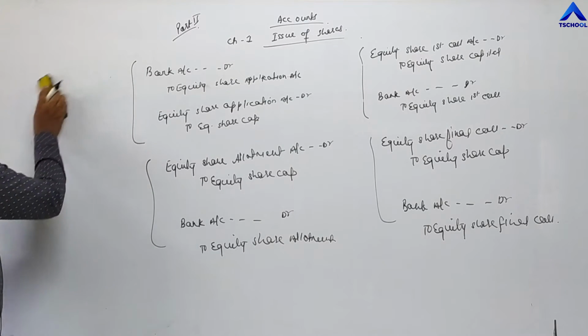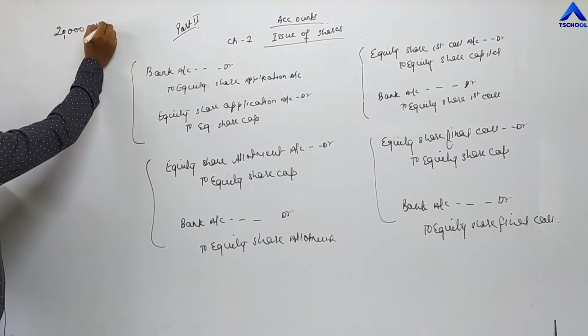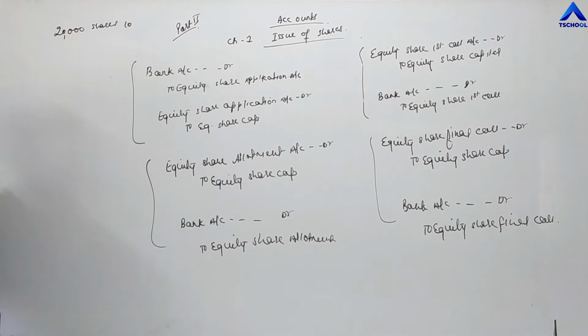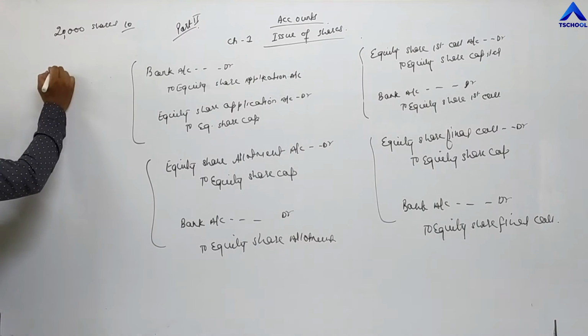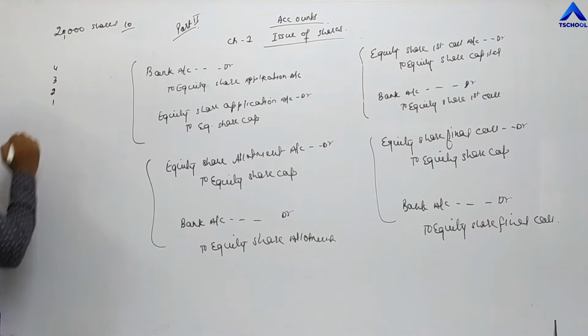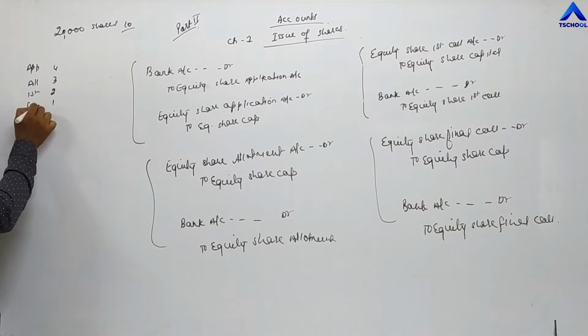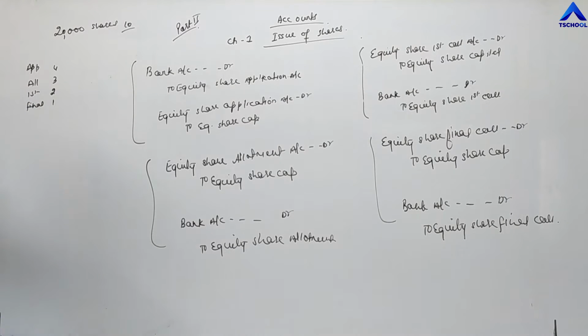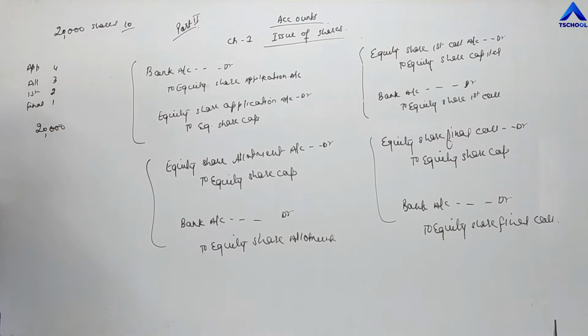For example, if the company is issuing 20,000 shares and the value of a share is 10 rupees, and the company is demanding this 10 rupees in 4 installments: 4 rupees, 3 rupees, 2 rupees, 1 rupee. 4 rupees of application, then 3 rupees of allotment, then first call, and then the final call. The public has applied; right now we are assuming they are applying for 20,000 shares, the same number. This is called par.